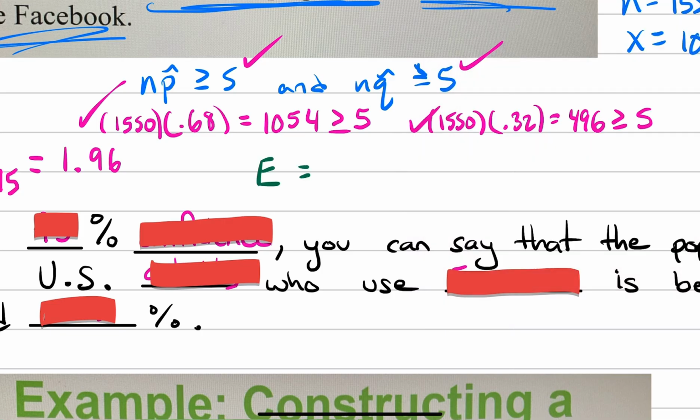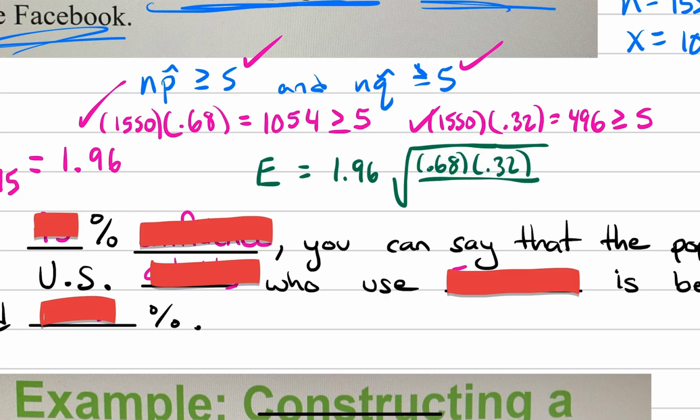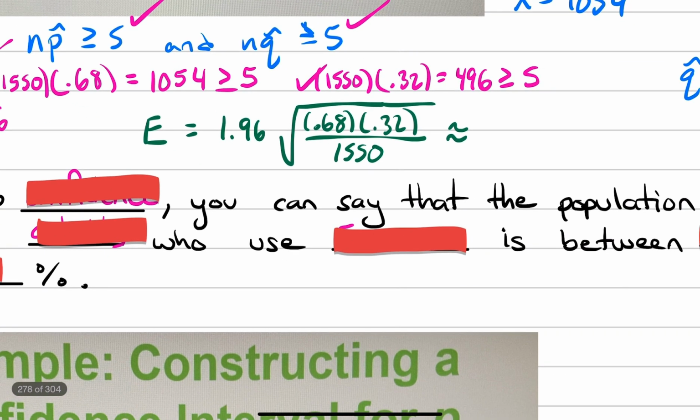The margin of error is equal to the critical value times the square root of p hat, which is 0.68, times q hat, which is 0.32, divided by sample size, which is 1,550. Now, this I can tell will be a decimal, so I'm going to round, and I'm going to get 0.023. Verify with decimals that you can get this value as well, okay?